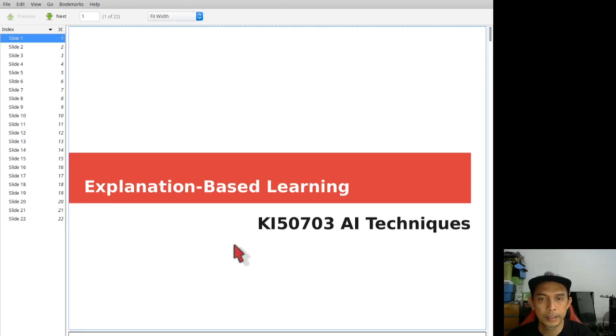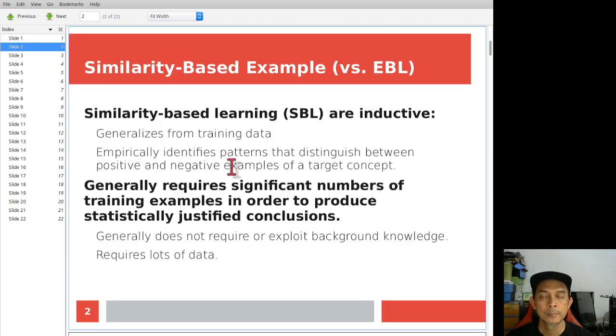Okay, this is a new topic on explanation-based learning. Let's start with this comparison between similarity-based learning and EBL. Similarity-based examples are, for example, SVM and decision tree.